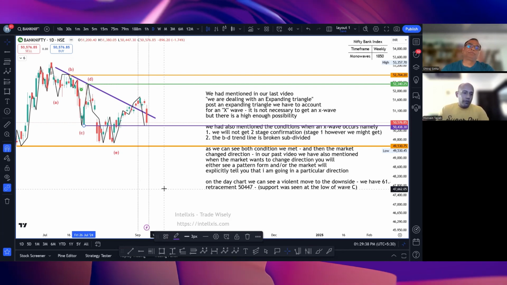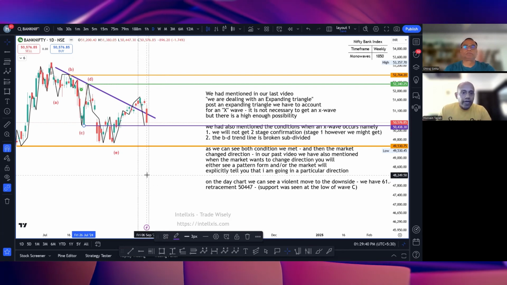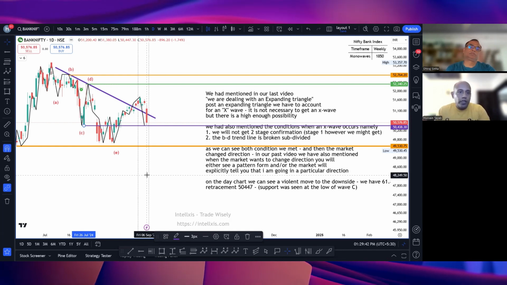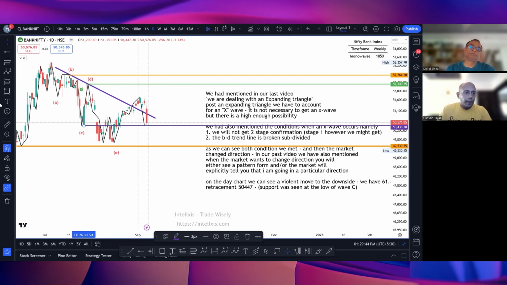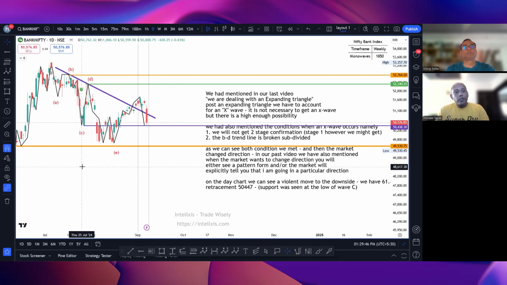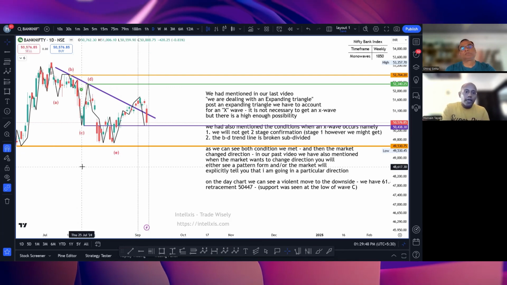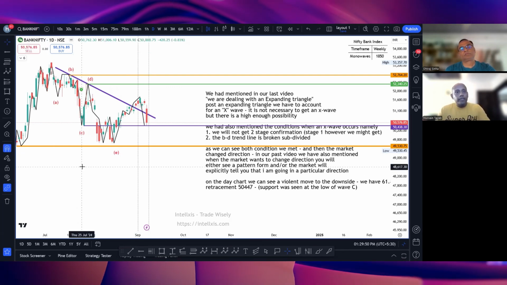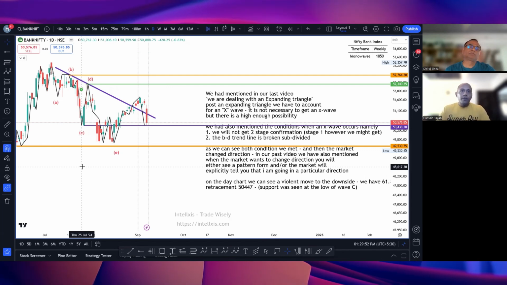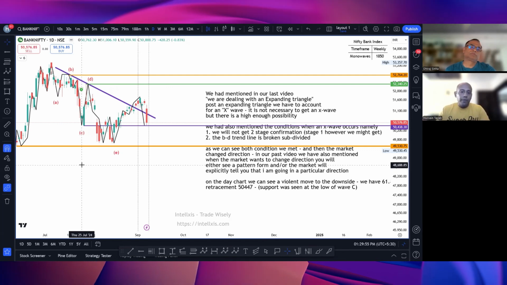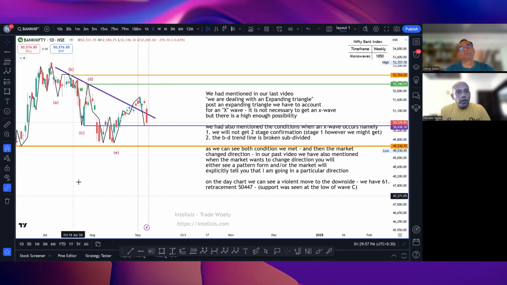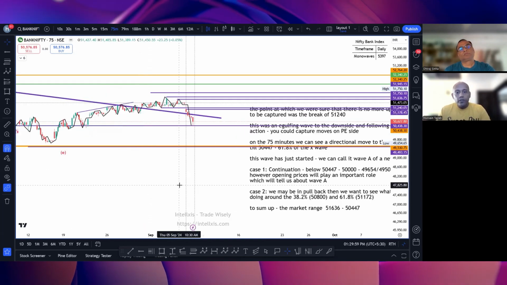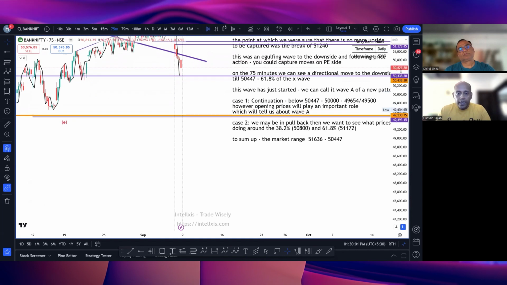50,438 was the low of C, and the low on Friday was 50,447. Okay. Now this was past information, it has already happened, so we cannot trade it, but based on this information, there are certain assumptions that we can make for the next week. We will go down to a 75-minute chart to take our case 1 and case 2.